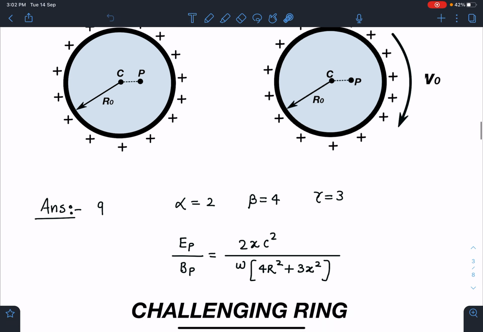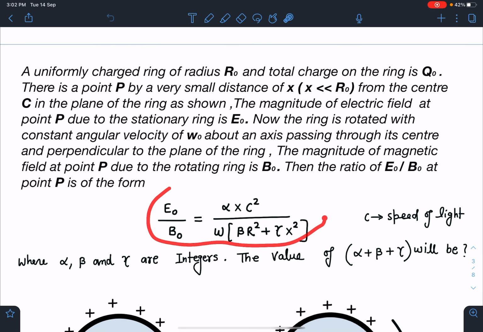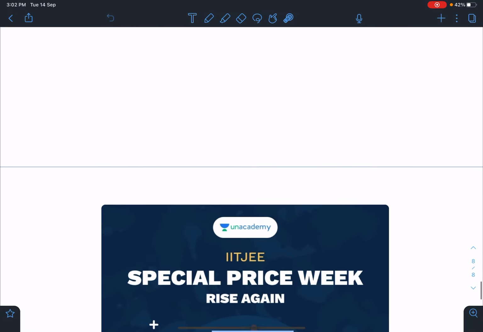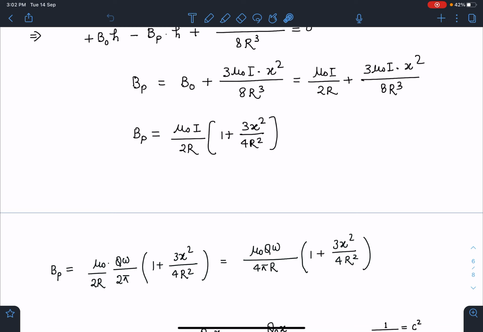In the problem the value of the ratio is given in this form, right? So we have to get the idea that E we have to write something proportional to x, and B we have to involve r square plus x square. So that was I think a good hint that electric field you have to approximate to first order, and magnetic field you have to approximate to third order.